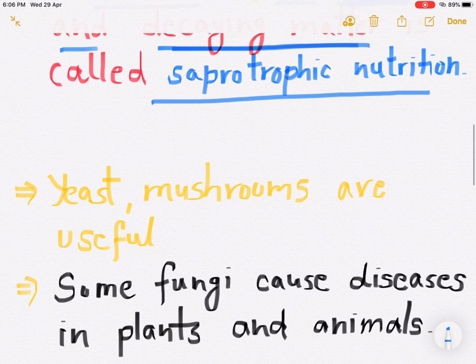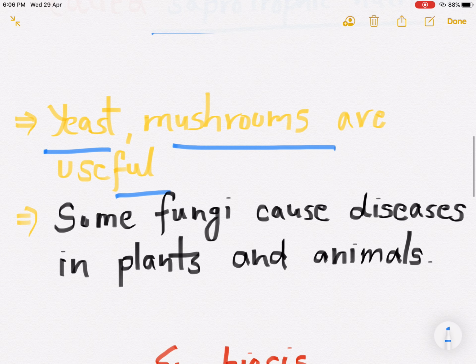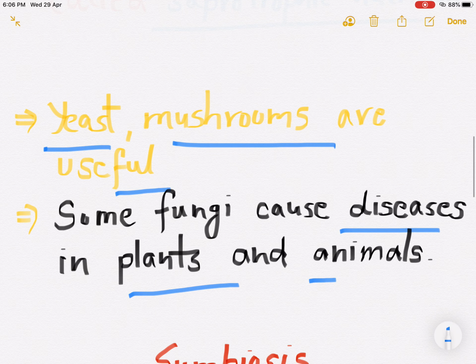Yeast and mushroom are useful fungi; we eat mushrooms. But some fungi cause diseases in plants and animals, including human beings. So not all fungi are useful, and some fungi are also used as medicine.